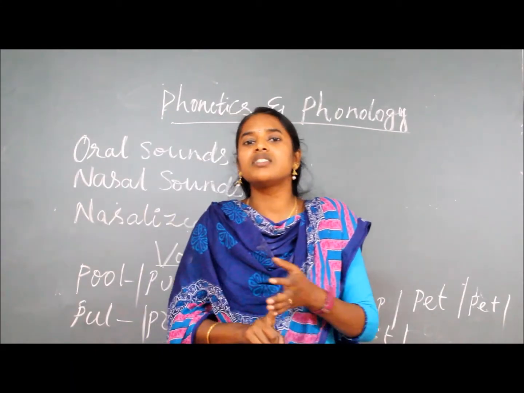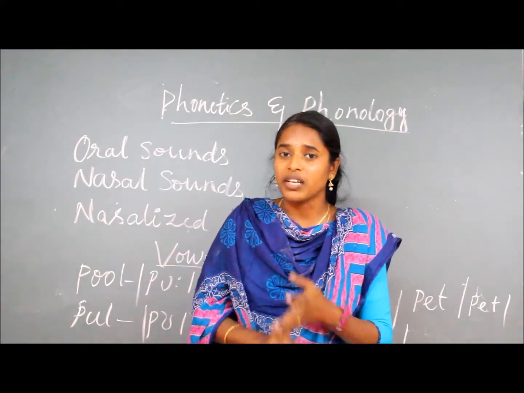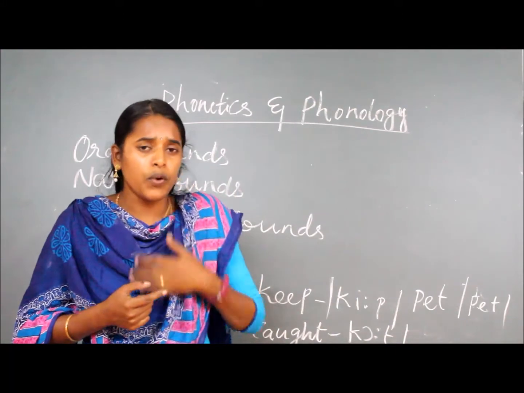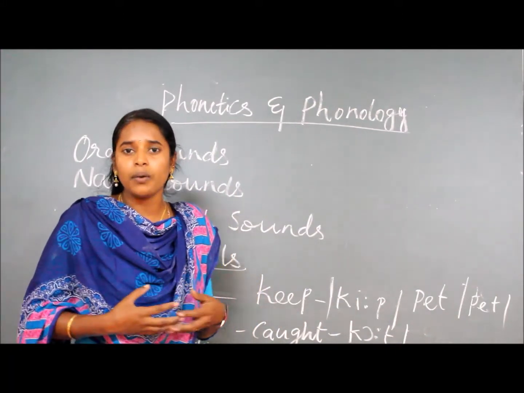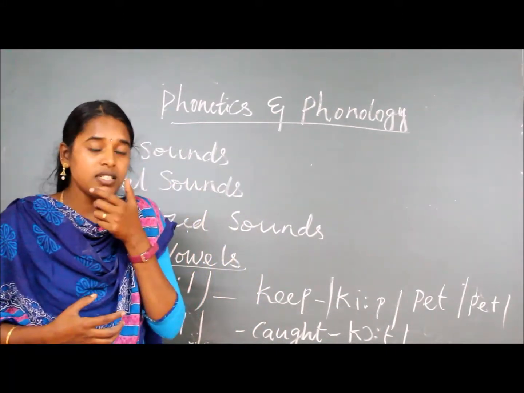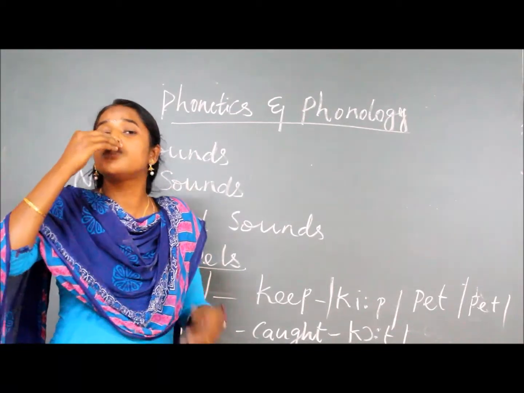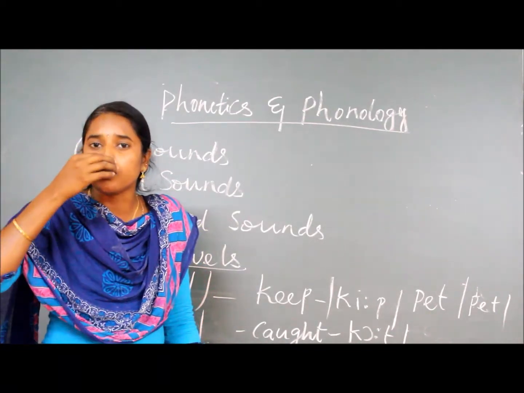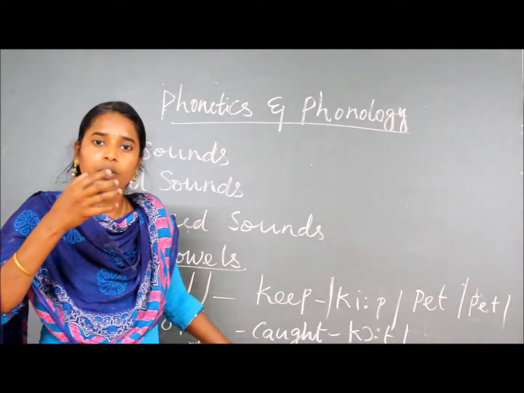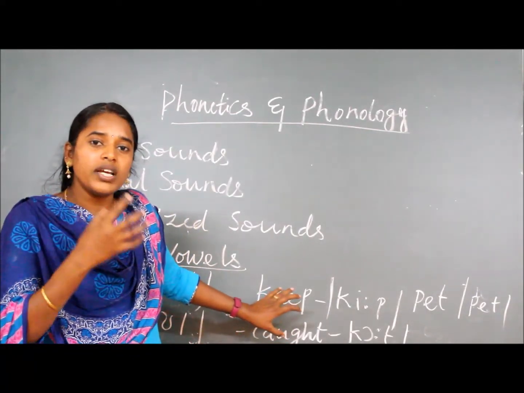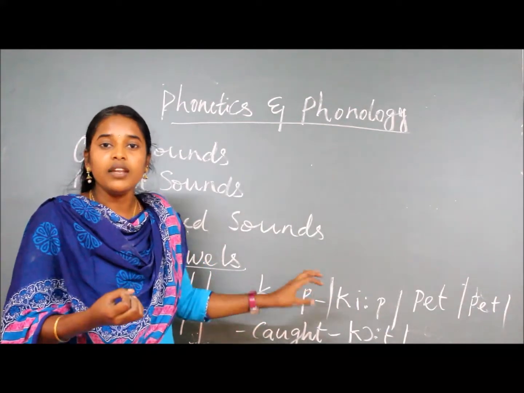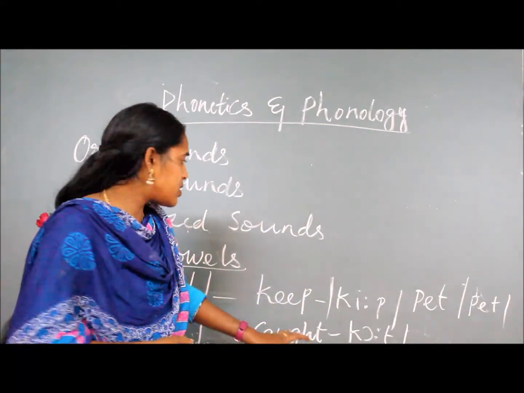So what do front, center and back mean? While you are producing this vowel sound using the front, you can see the tongue is close towards the roof of the mouth. So that sound is called the front vowel. Then what is the center vowel?